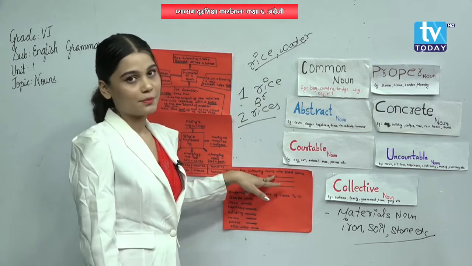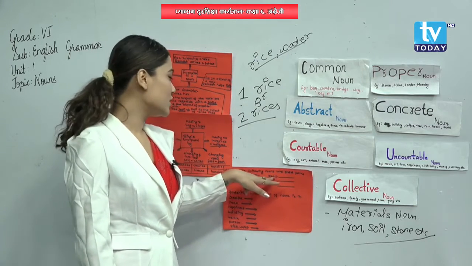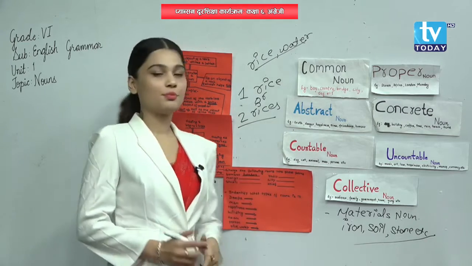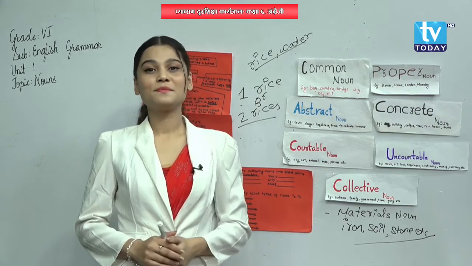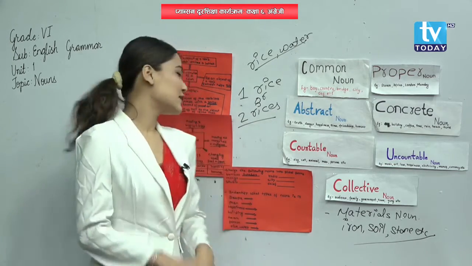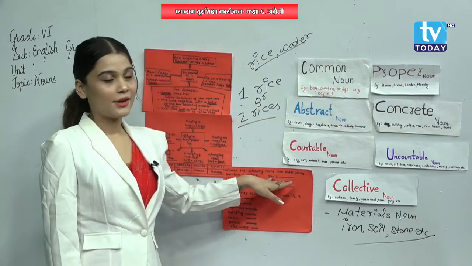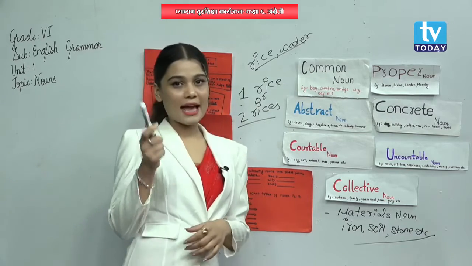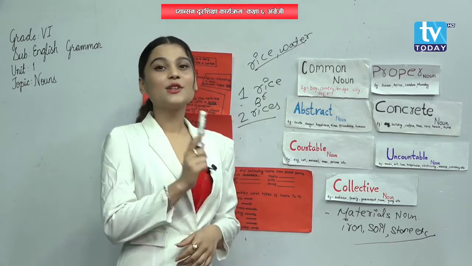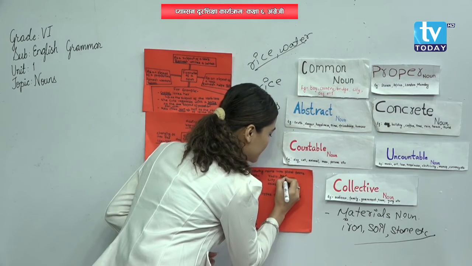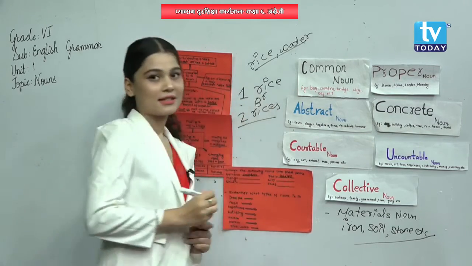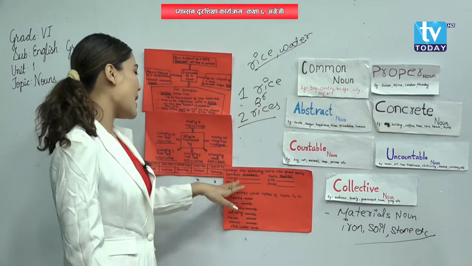Another one is radio. What do we need to do to transform this singular noun into a plural noun? Yes, here also we need to add s. Radio plus s, radios. That means singular into plural. Now another one is mango.